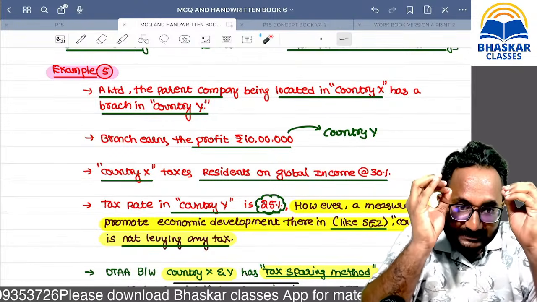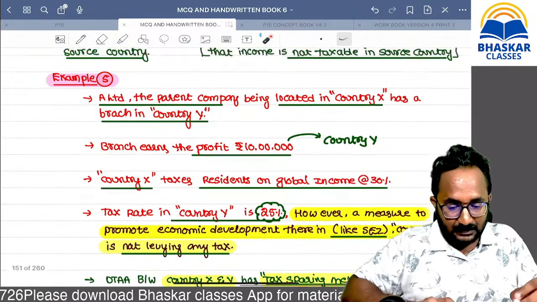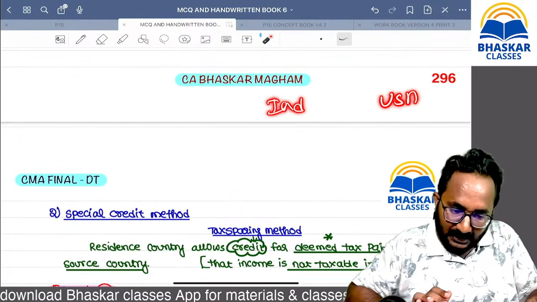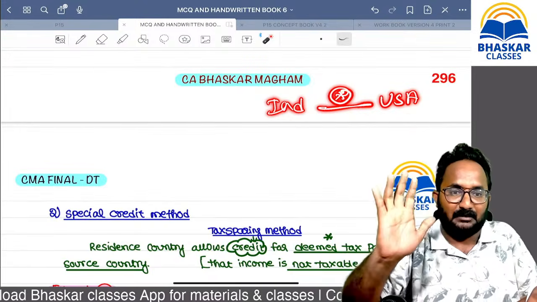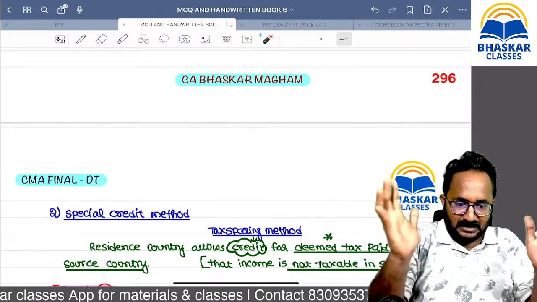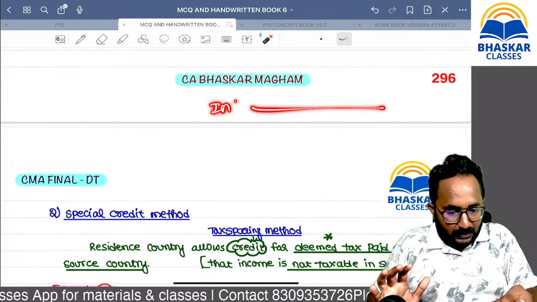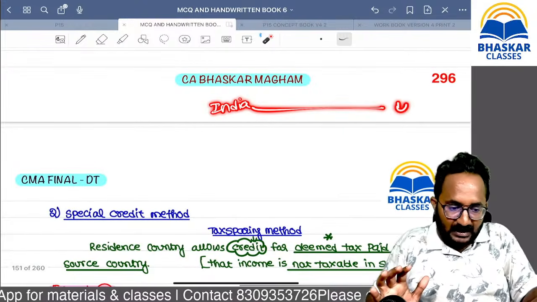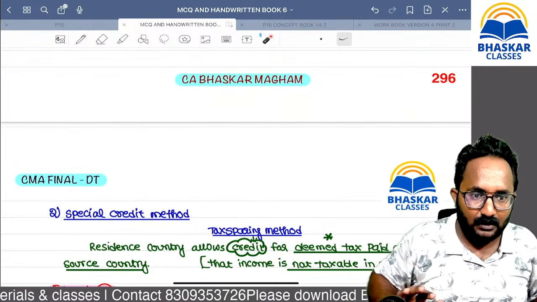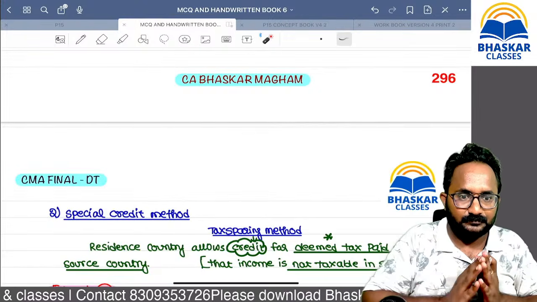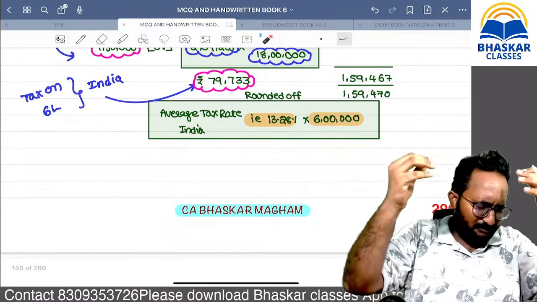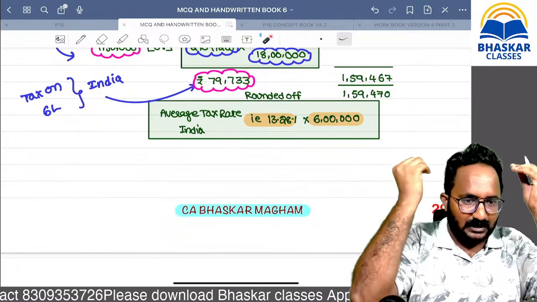For example, India and another country have an agreement. They will mention only one method. They will not give you 100 methods in one question, and they will not enter into that agreement with that many methods. They will mention only one method. Remember, only some expert faculties may give you that type of question.